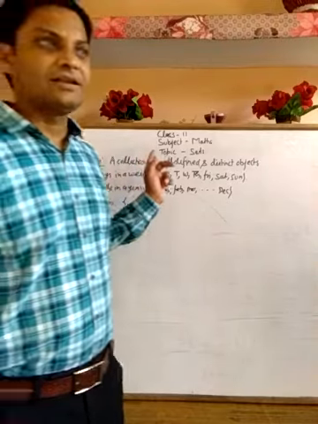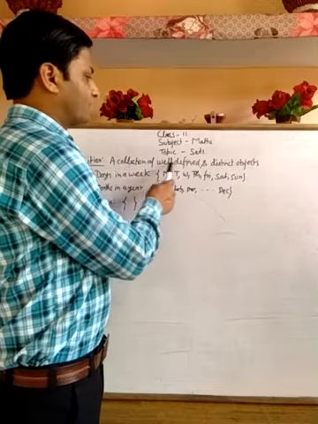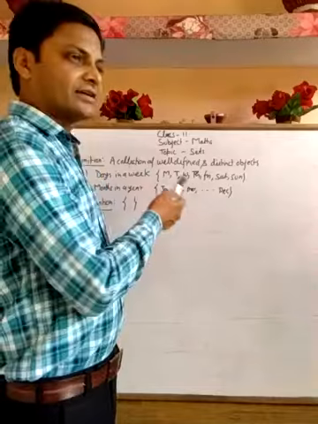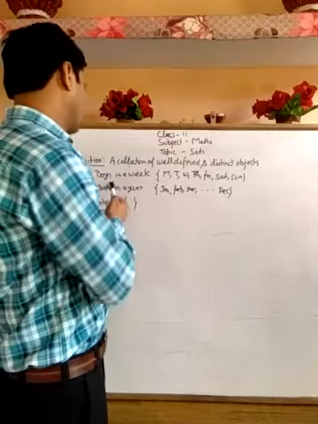First of all, we will define what is a set. A collection of well-defined and distinct objects is known as a set. There are some examples. Let's see some examples of sets.